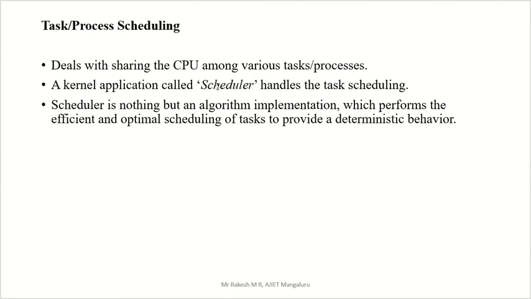A kernel application called the scheduler handles the task scheduling. The scheduler has two types, as I told, long term and short term. A scheduler is nothing but an algorithm implementation which performs efficient and optimal scheduling of tasks to provide deterministic behavior. So this is your scheduler. The meaning of scheduler is that it performs efficient and optimal scheduling of the process or task to provide deterministic behavior, for real-time operation purposes.